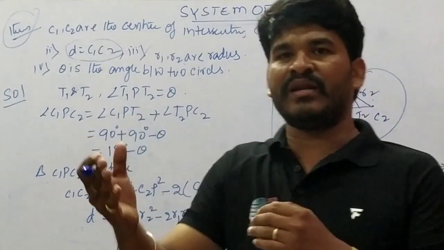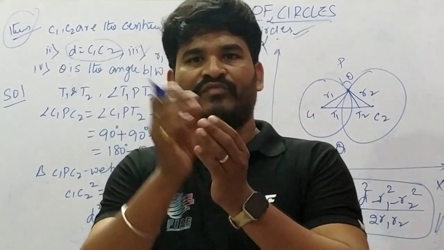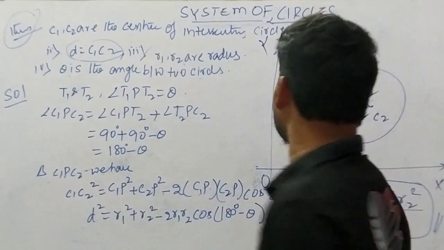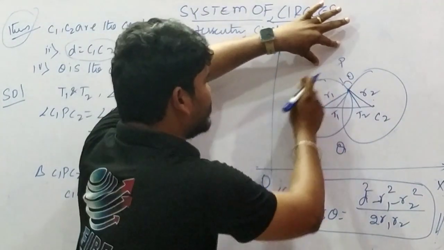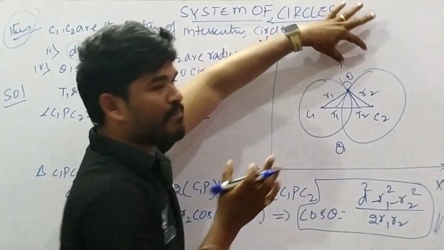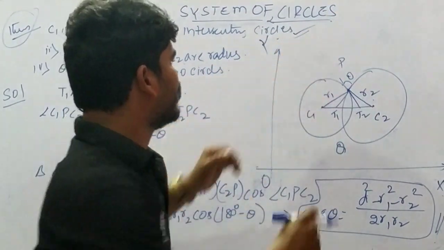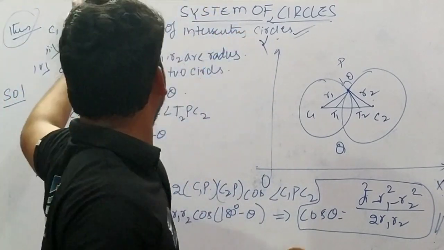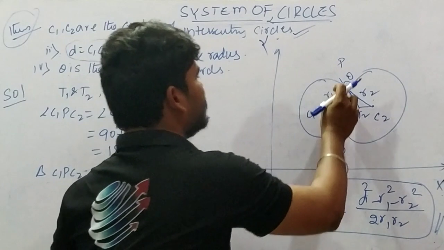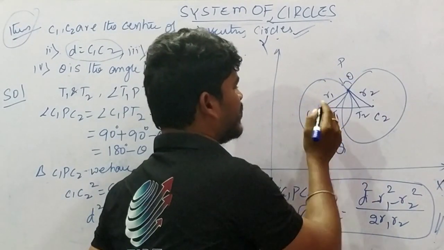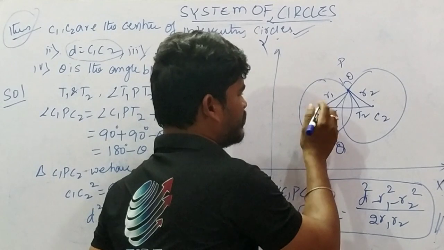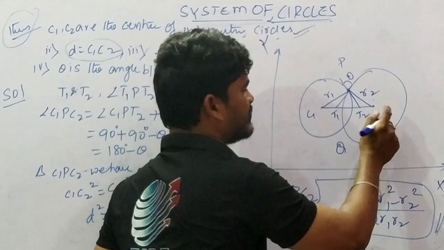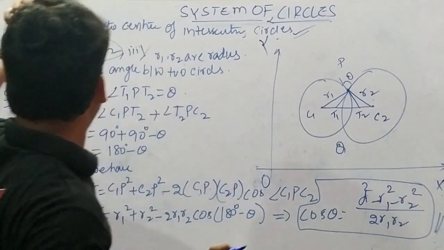So we will discuss one by one how we are going to define this. The first one: here C1 and C2 are the centers of these intersecting circles. This is the first point. In this diagram, this is the first circle and this is the second circle, and both circles are intersecting each other, right? The center point of the first circle is called C1, and the center point of the second circle is called C2. Clear? This is the first one.